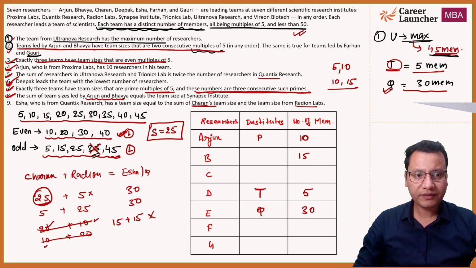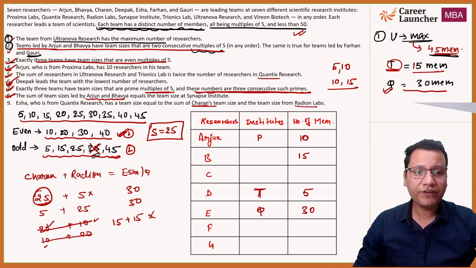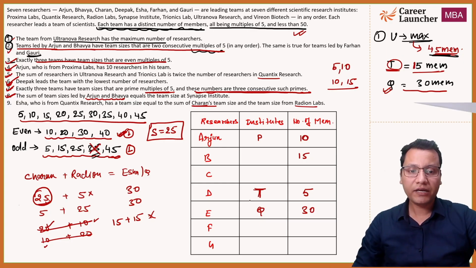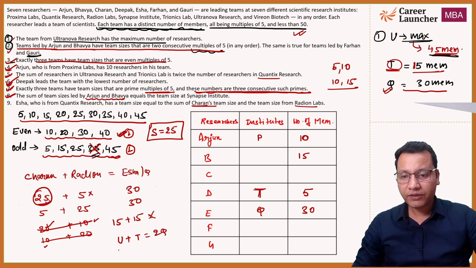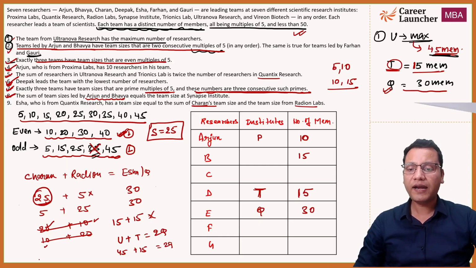Q has 30 members, T has 5 members, which we already have done. I'm so sorry guys, T will have 15 members, not 5 members. It was a mistake here. Let me explain it जल्दी से एक बार. U plus T was equals to 2Q, right? So this has to be 45 plus 15, then this will be 2Q. So that has to be 15 in that case, right? So D will have 15 members, not 5 members. I'm so sorry.